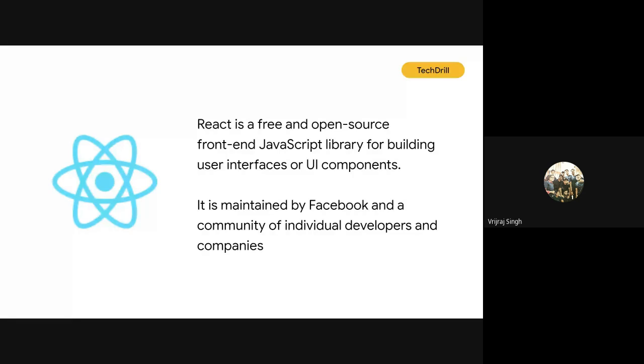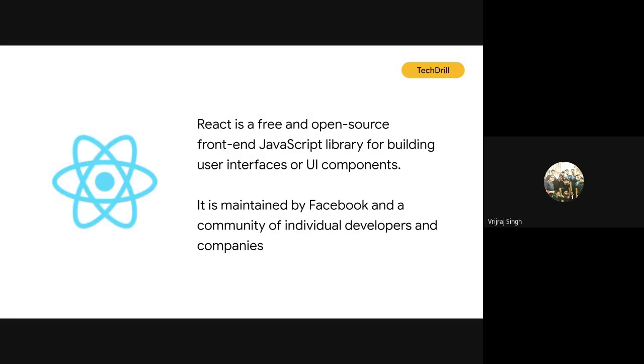You can use React.js as a JavaScript library for building complex UIs or complex web applications, or you can create complex components with the help of React. This library is maintained by Facebook as well as developer communities and the companies who use React for production purposes. React is most popular just because it's a JavaScript library.